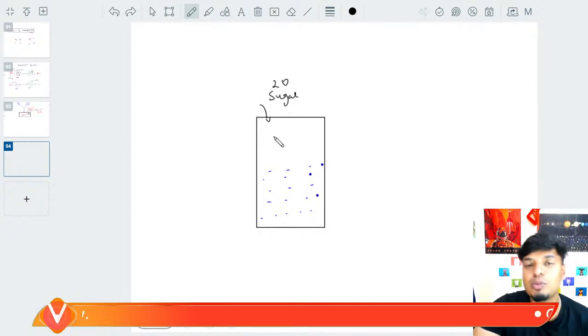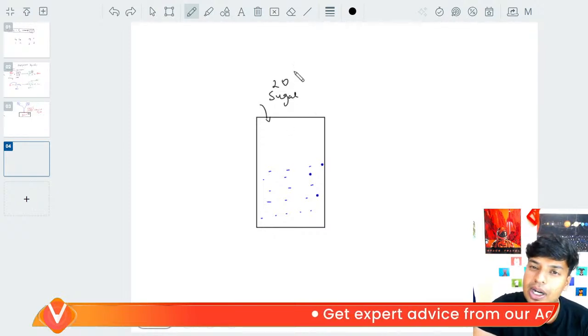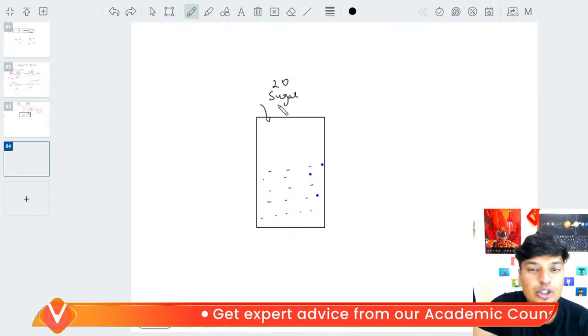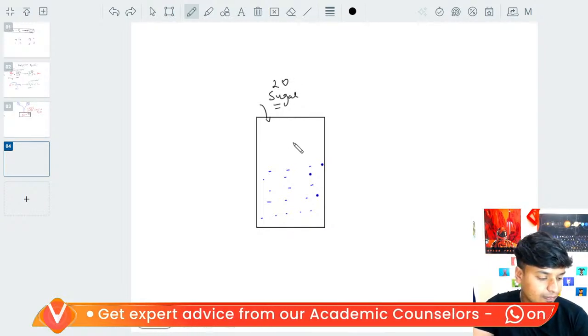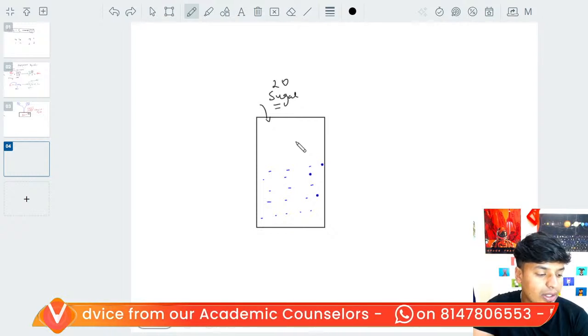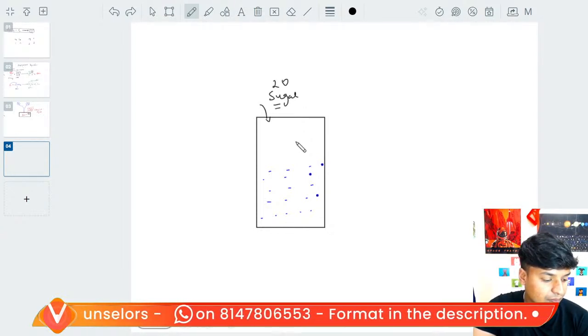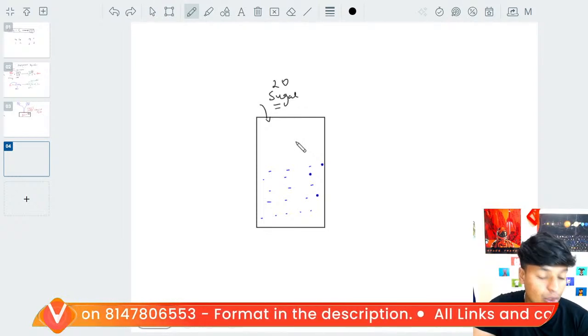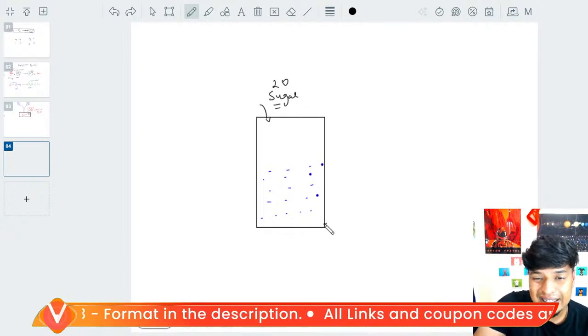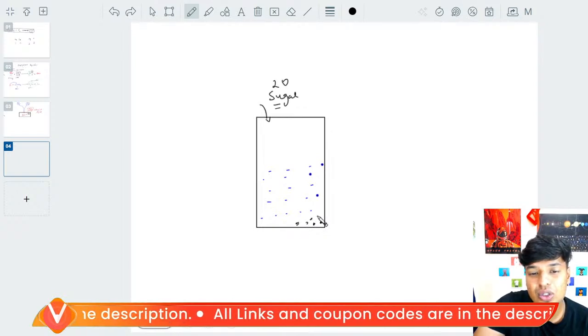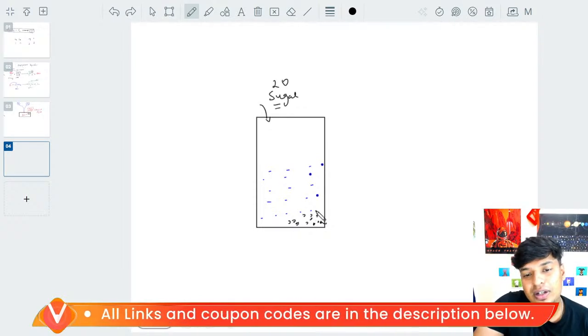They add 20 spoons. But he wants more. But after a point, guys, will the sugar dissolve in water? No, right? It will start settling down at the bottom. It will not dissolve.